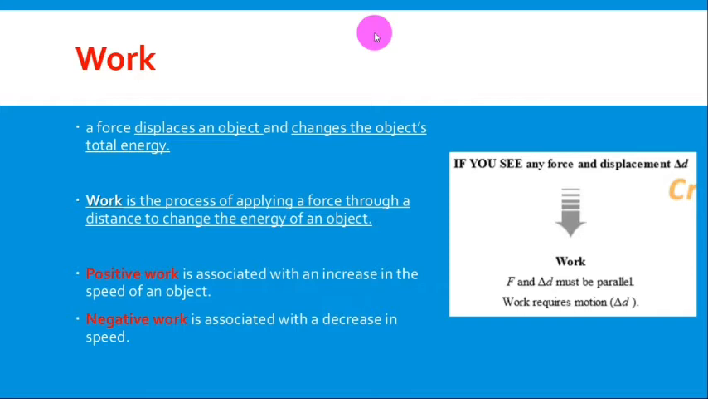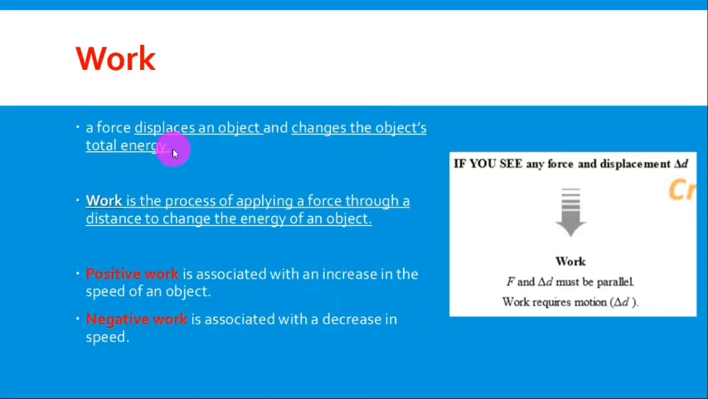What does it mean, work? Work, when do we have work? When we apply a force on an object and the object moves. That's it. So what do we need for work? Force and displacement. Force and displacement. So a force displaces an object and changes the object's total energy.